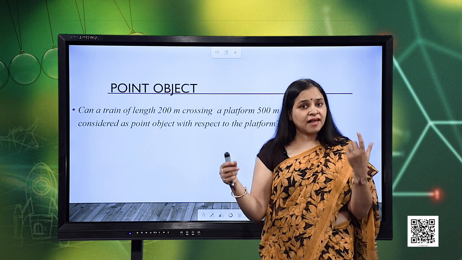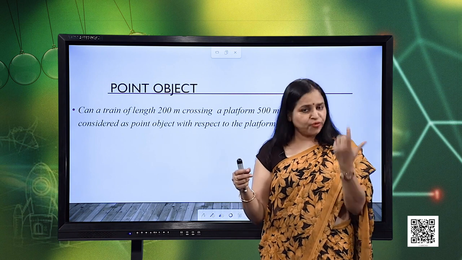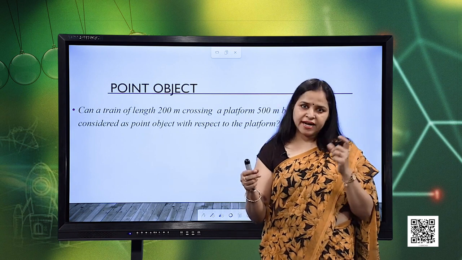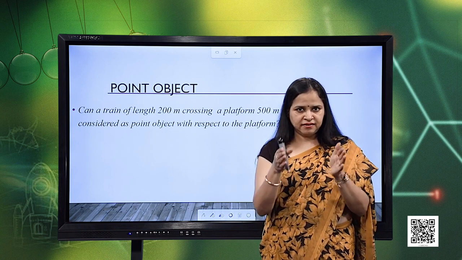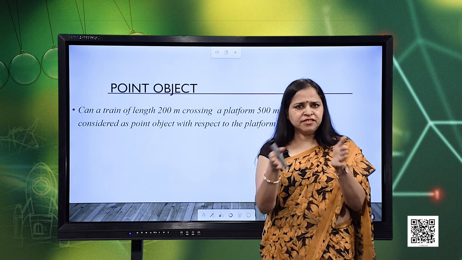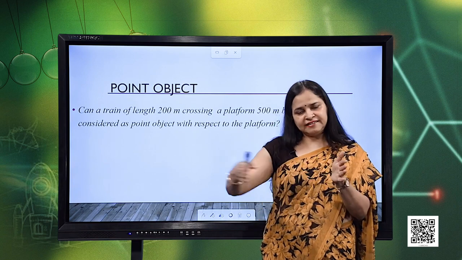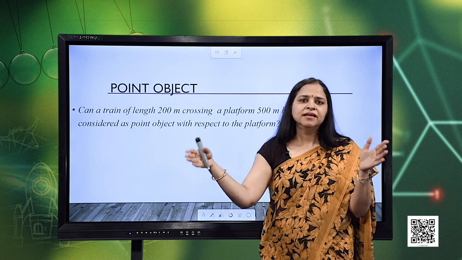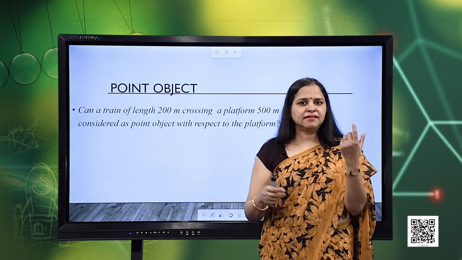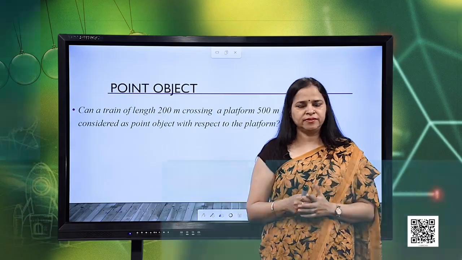Then the length of the train can be ignored, because 200 meters is very much smaller with respect to the distance travelled between the two stations, right. Then we can consider the train to be a point object.